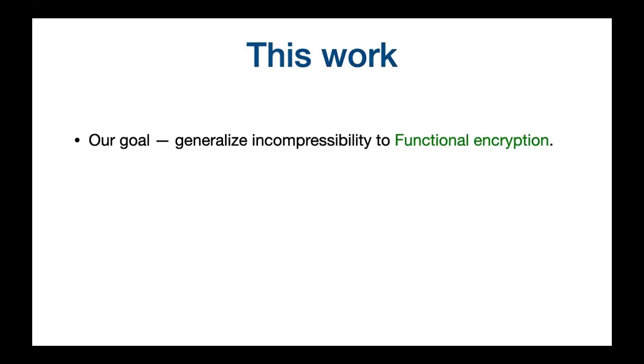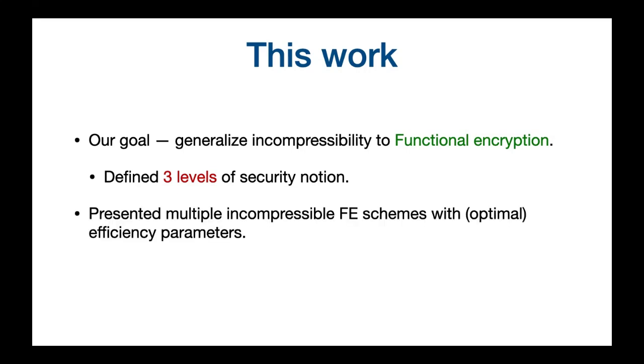The primary goal of our work is to generalize the concept of incompressibility to functional encryption schemes. We begin by introducing three distinct levels of security, which depend on whether the adversary is provided with a master secret key, or unboundedly many distinguishing keys, or just a single distinguishing key. Next, we present multiple incompressible FE schemes, each with its own efficiency parameters that are not comparable to each other. Finally, we introduce incompressible attribute-based encryption schemes based on standard assumptions, where ABE schemes are considered a weaker variant of FE schemes.